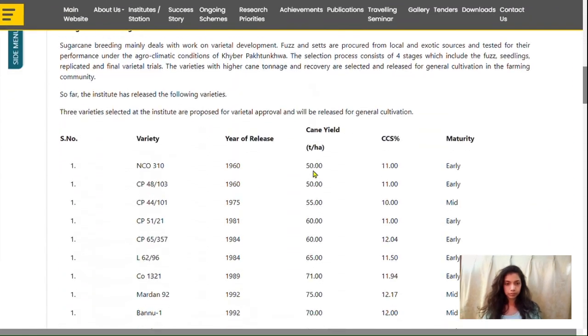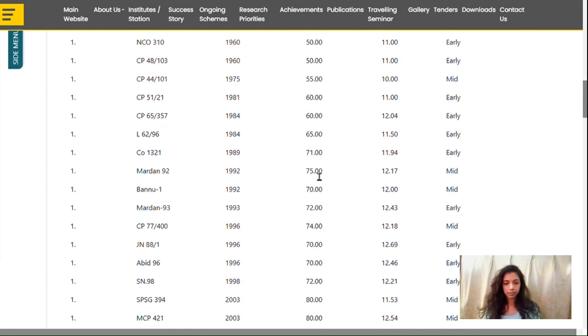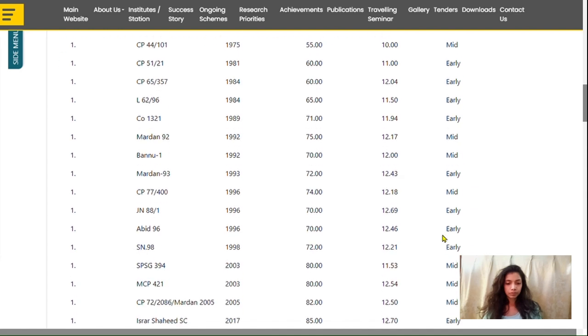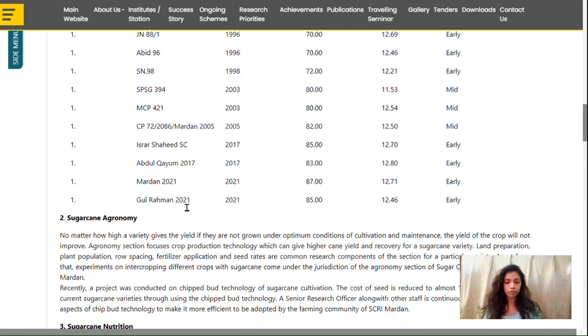It's the KPK's website, and there are the varieties here, sugarcane varieties over this time duration of the years, tons per hectare yield, cane yield, and sucrose content for each variety is written here, and how much sucrose content quantity was found in them based on the early or mid maturity dates. So the latest one here was the Gur Rahman, that was in 2021.